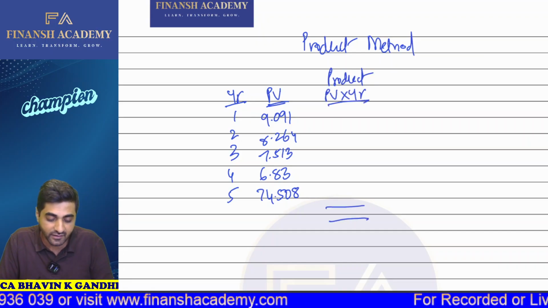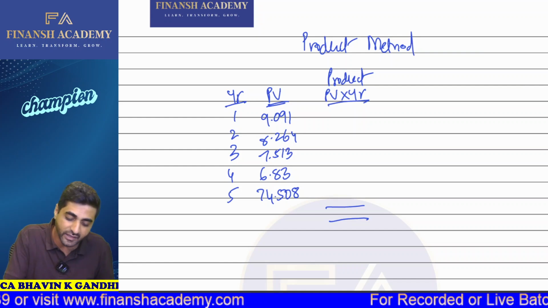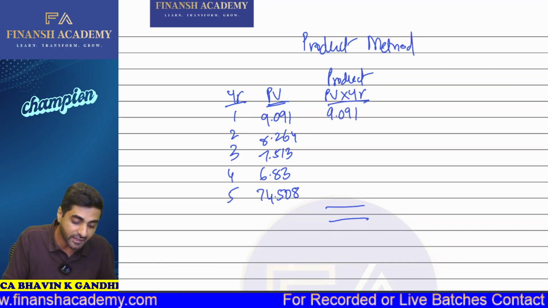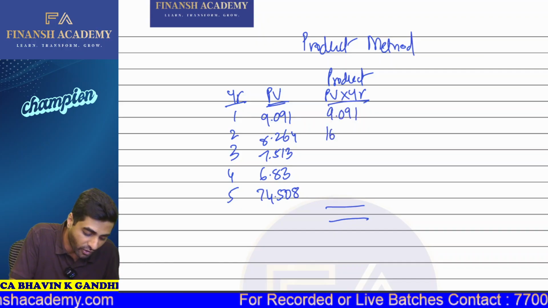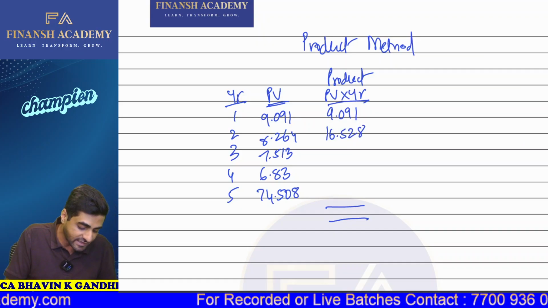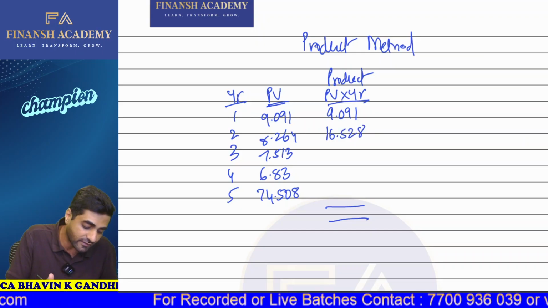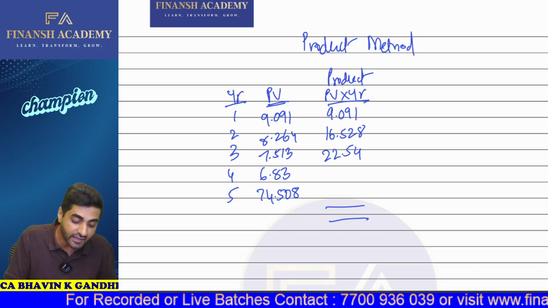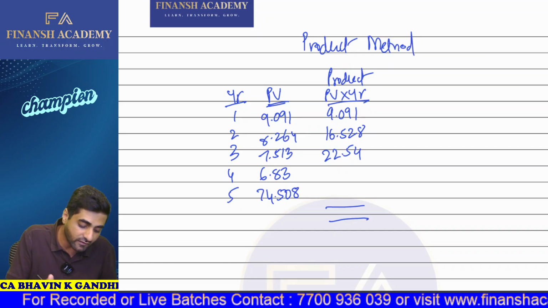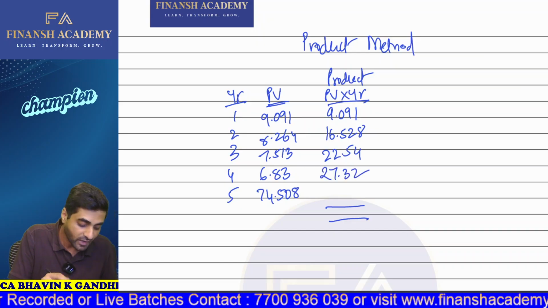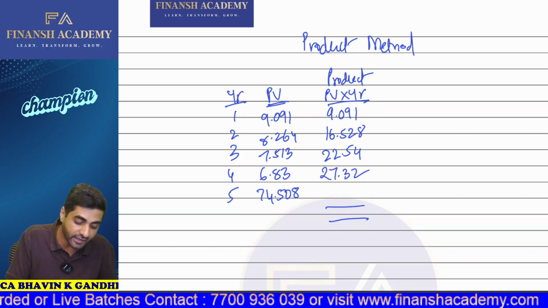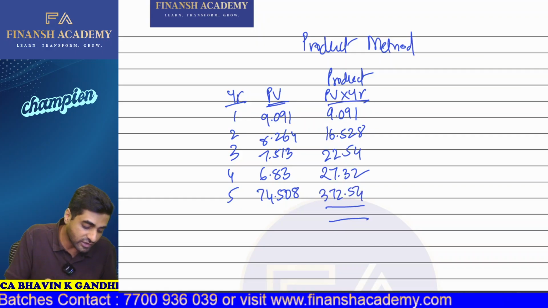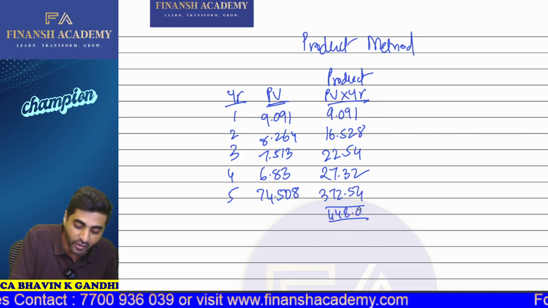So we'll take 9.091 into 1, which is the same 9.091. We'll take 8.264 multiplied by 2, so that is 16.528. Then we'll take 7.513 into 3, which will be 22.54. Then we'll take 6.83 into your 4, which will give you 27.32. And we'll take 74.508 into 5, so this will be 372.54. So this overall will give you 448.02.